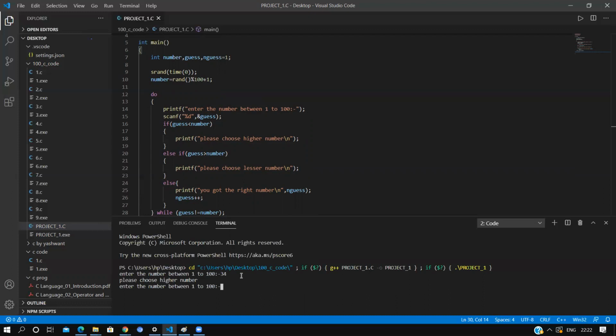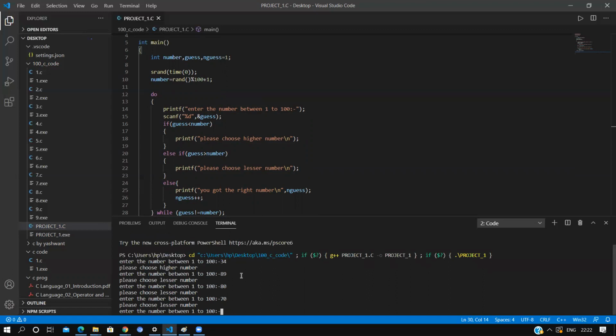Okay, so if we choose 40, 89, we choose lesser 80, lesser 70, 50, please choose higher, 59. This game is very interesting.